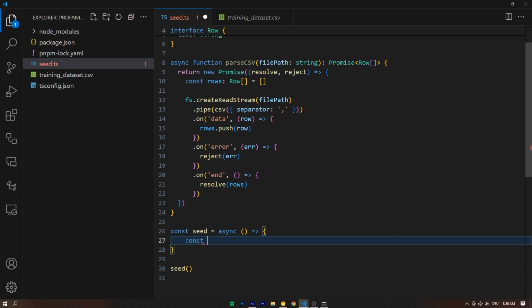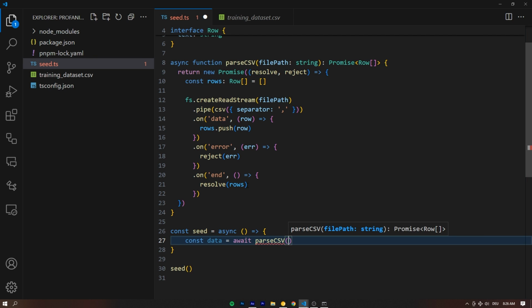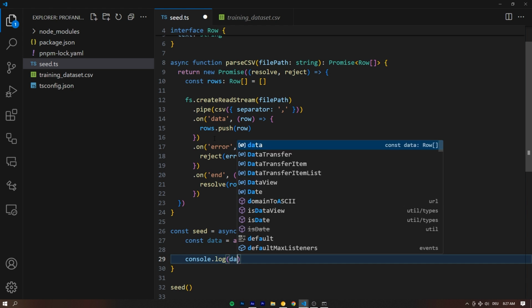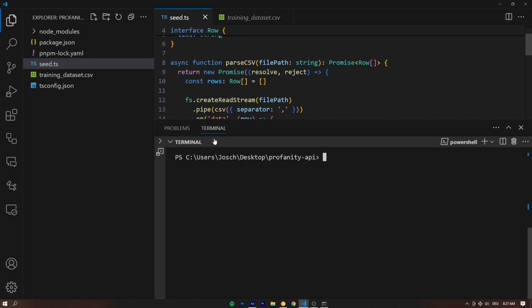Okay, so first thing is that we now want to grab the data from our CSV file, because that's what we want to put into the database. So the const data is going to be await, and let's call our function parseCSV. And inside of here, we can pass the file name of where the data lives, right? So in our case, the training_dataset.csv. Perfect. Let's log this out. That's going to be just a very long array, but just to show you what happens, let's just do it.